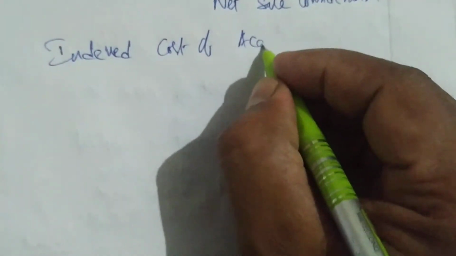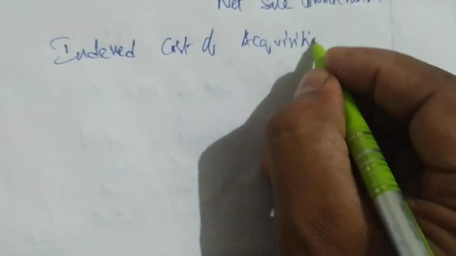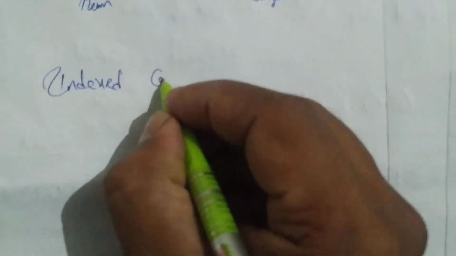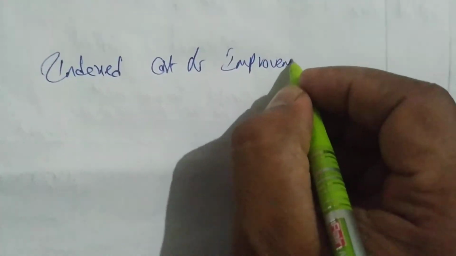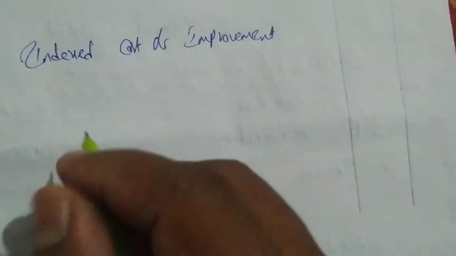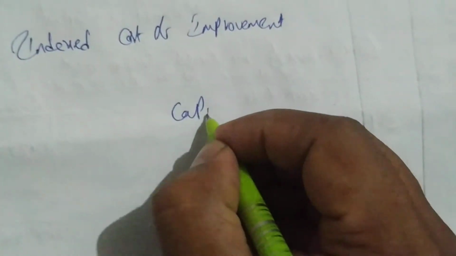Index cost of acquisition. So I'm writing here Ram, writing here Shyam. There is no index cost of improvement, even though I'm writing index cost of improvement. In exam also, even if the information is not there, you have to write. Okay, next we write capital gain.